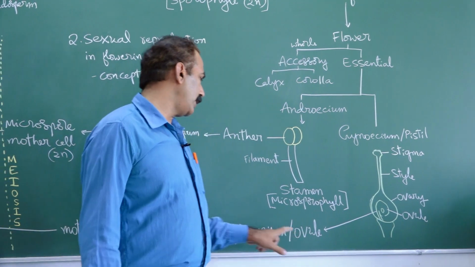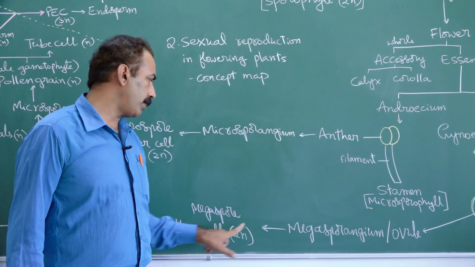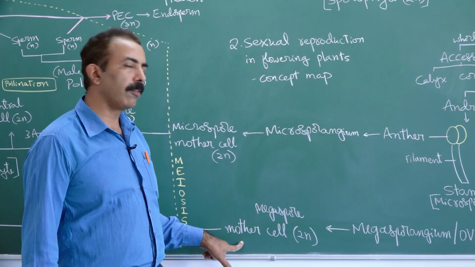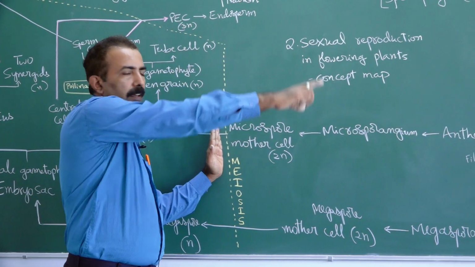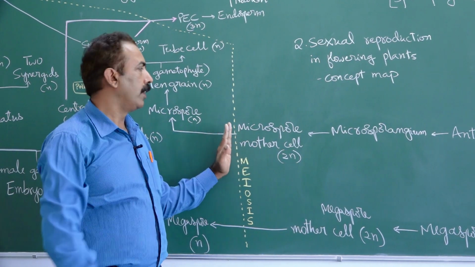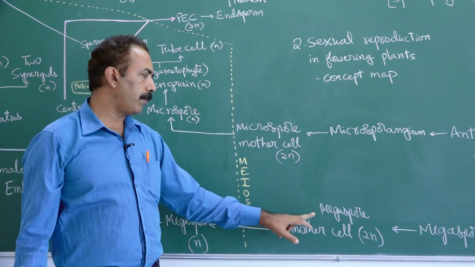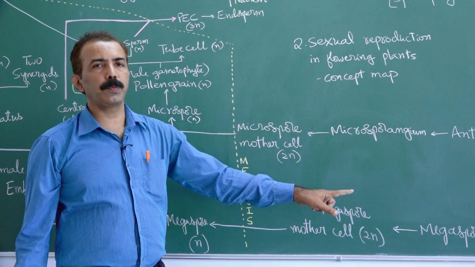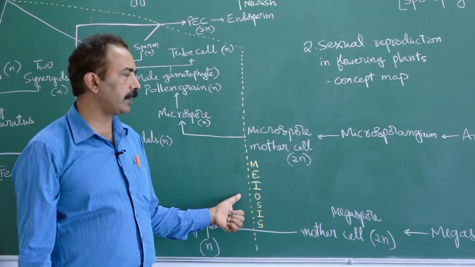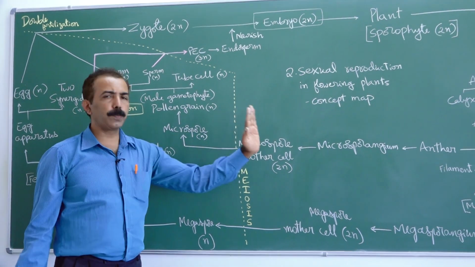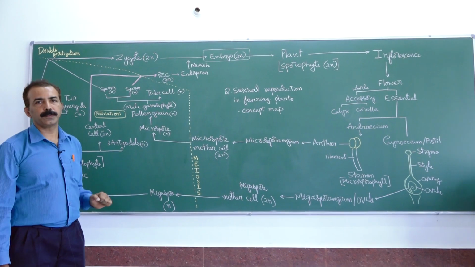Ovule is technically called megasporangium. Megasporangium encloses the megaspore mother cell. Till here, it represents a diploid stage. The microspore mother cell within microsporangium and megaspore mother cell within megasporangium undergo meiosis or reduction division that ends the sporophytic stage and begins the gametophytic stage.